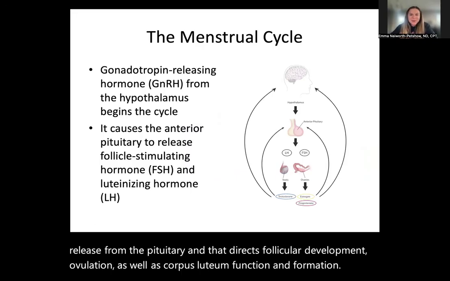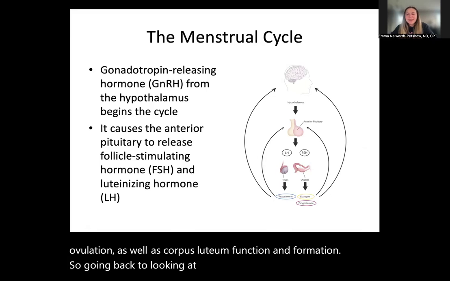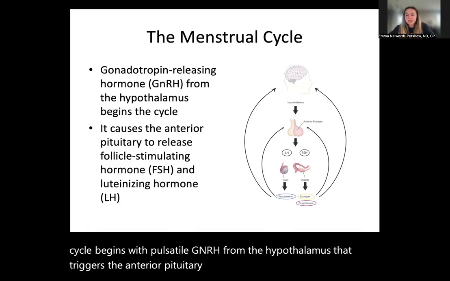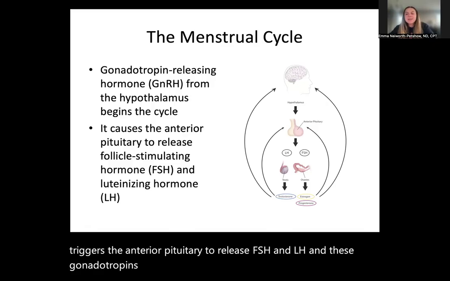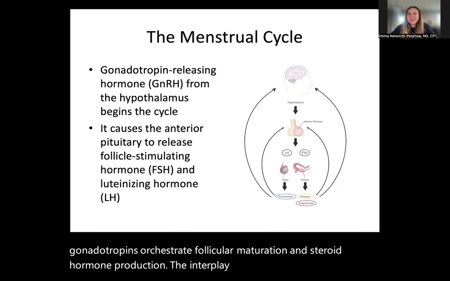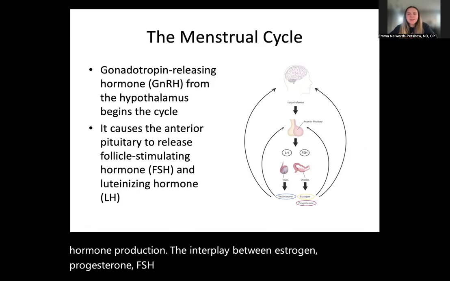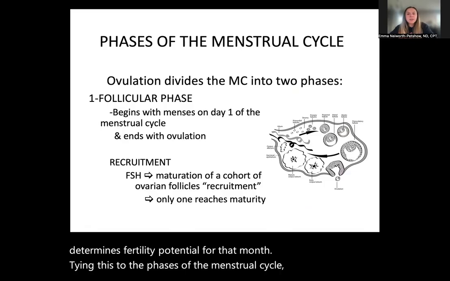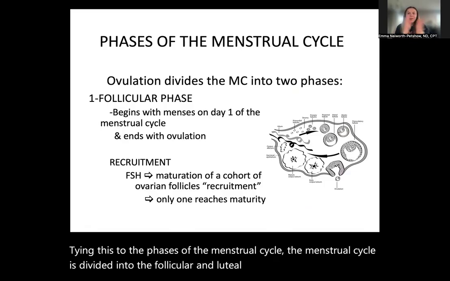So, going back to looking at our menstrual cycle, the menstrual cycle begins with pulsatile GnRH from the hypothalamus. That triggers the anterior pituitary to release FSH and LH, and these gonadotropins orchestrate follicular maturation and steroid hormone production. The interplay between estrogen, progesterone, FSH, and LH shapes each phase of the cycle and determines fertility potential for that month. Tying this to the phases, the menstrual cycle is divided into the follicular and luteal phase. This is separated in the middle by ovulation.